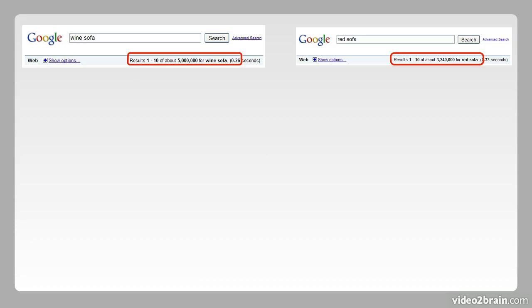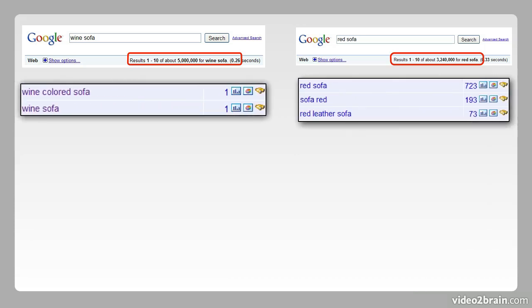When we did an initial search, we found that when we searched for a wine sofa, there were 5 million other results. When we searched for a red sofa, there were only 3 million results. A big difference. When we did the keyword research, we found that many more people were searching for a red sofa. The wine-colored sofa, there were very few, if any, searching for that.